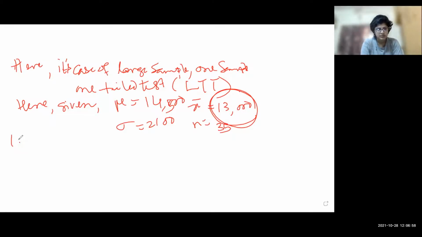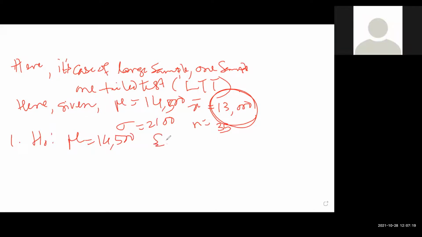Sir, null hypothesis, that is mu equals 14,500. When all of you write H0, colon. So H0 means like this: mu equals 14,500. Actually, this is nothing but you are assuming that x bar equals mu. Either way you can write it, but this is better.